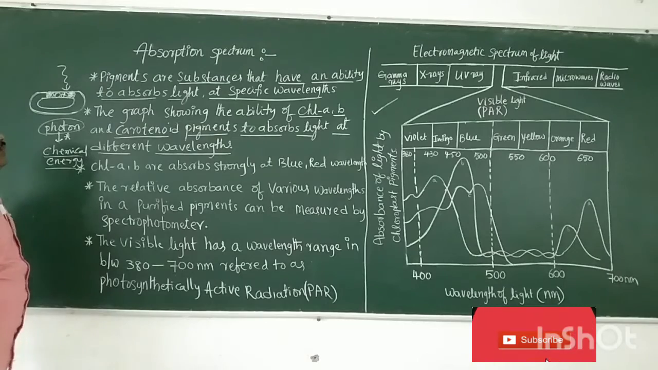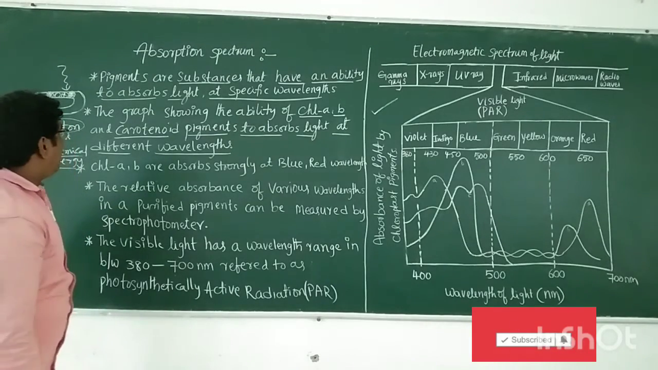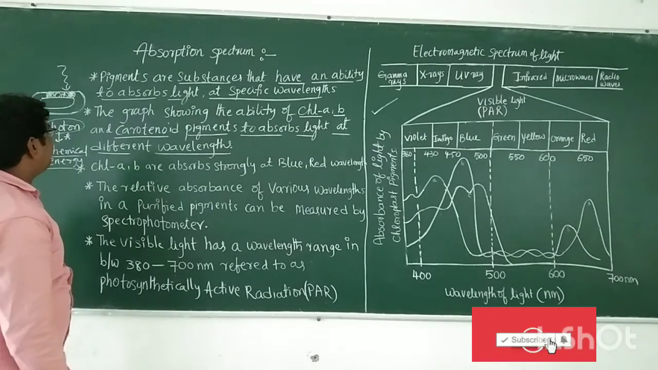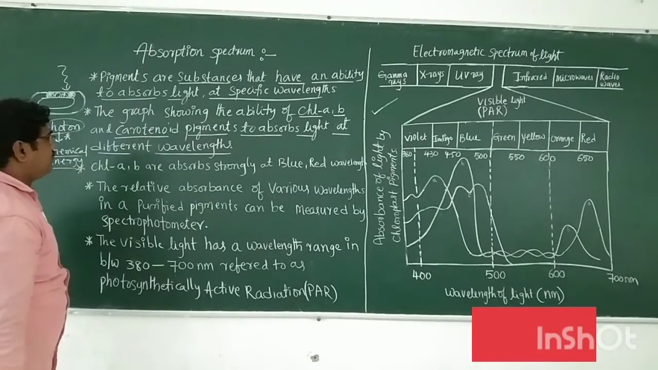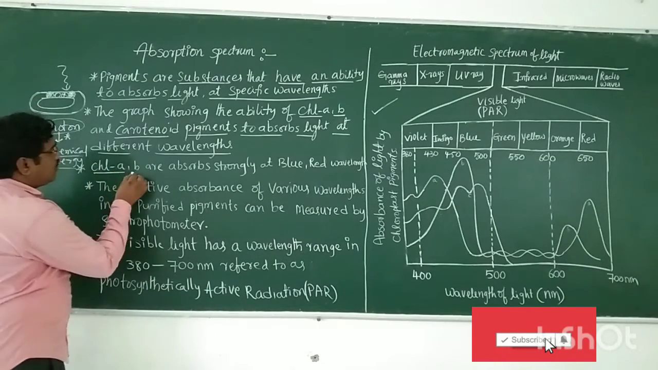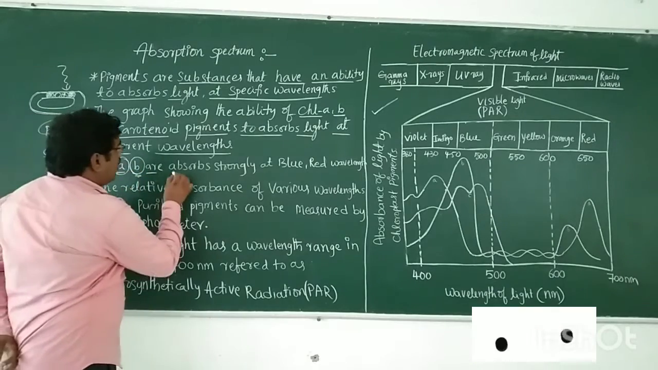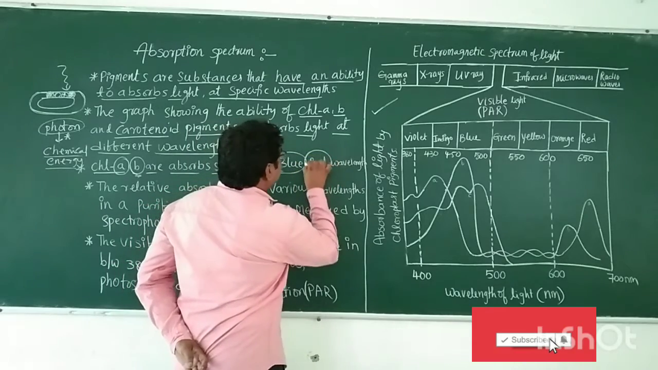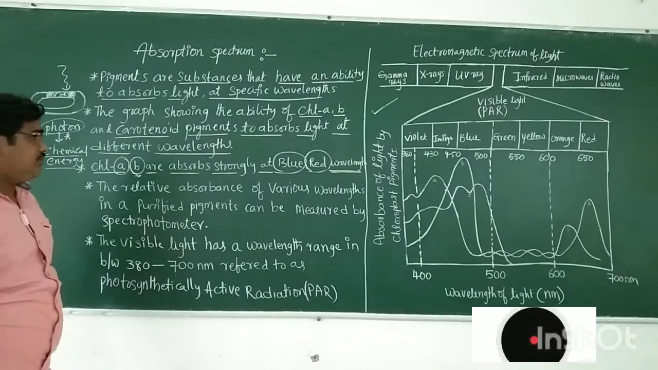Generally, the pigments chlorophyll A, chlorophyll B and carotenoids absorb light in the form of photons, which is then converted into chemical energy. Chlorophyll A and chlorophyll B absorb strongly at the blue light and red light wavelengths of the visible spectrum.